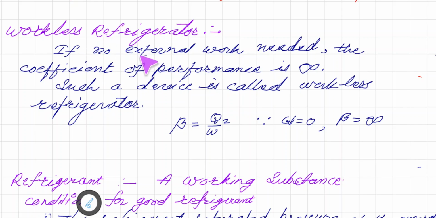Now, if no external work is needed in order to transfer the heat from lower to higher temperature, the coefficient of performance is infinite. And such a device is called a workless refrigerator, because coefficient of performance beta is equal to Q2 upon W. But this is just a concept. So no work is needed, that means W is equal to 0, and obviously beta is equal to infinity.